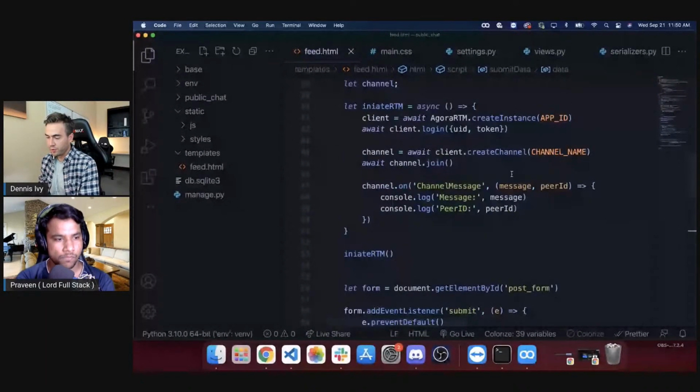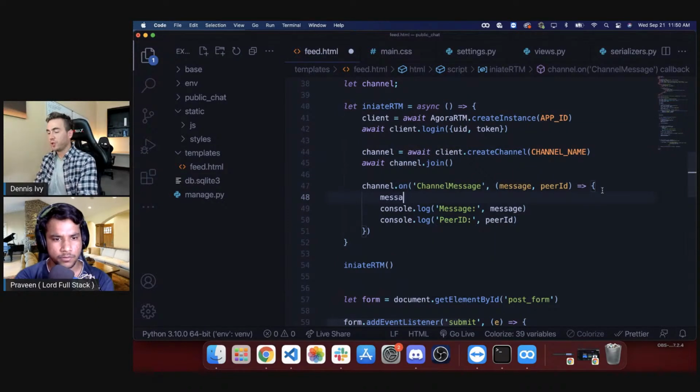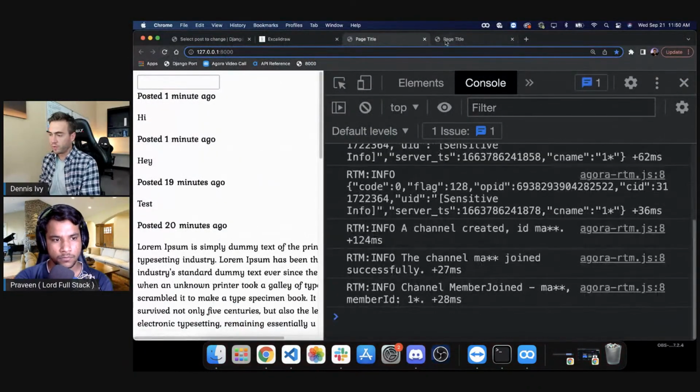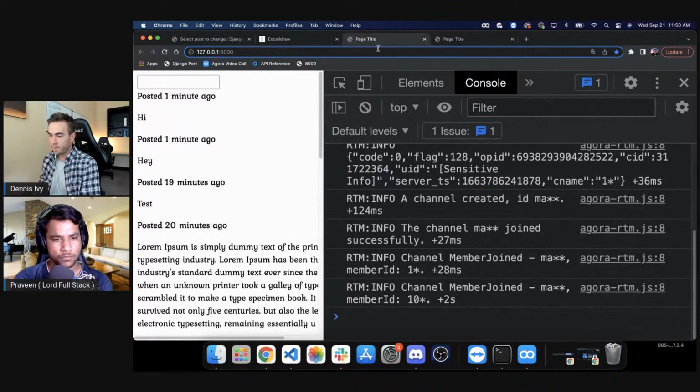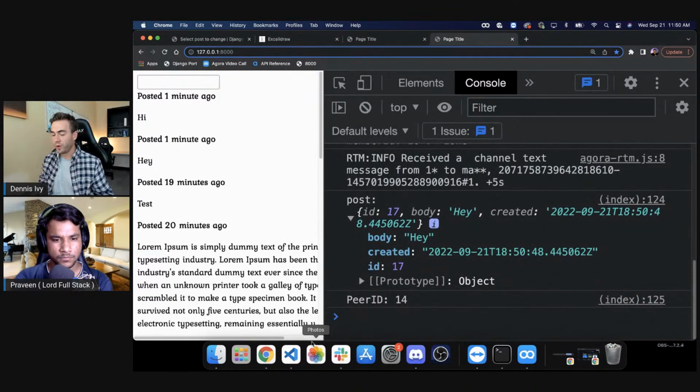So we're going to go into channel message, and we'll say post is equal to JSON.parse of message.text. So we're trying to get that text value. So now what I'm going to do is take this post right here. And let's try this again. So we'll refresh everything. Okay, and I'll just say, hey, in one tab, and then on the other side, here we see the post, we see the ID, we see the peer ID, and we see the actual body. So we have everything we need to paint this to the DOM.